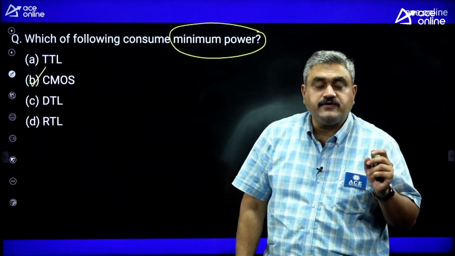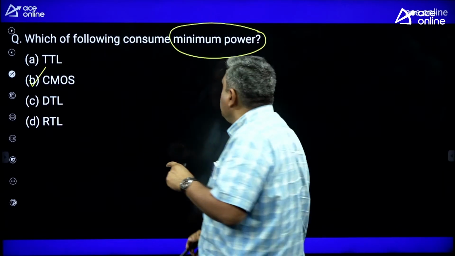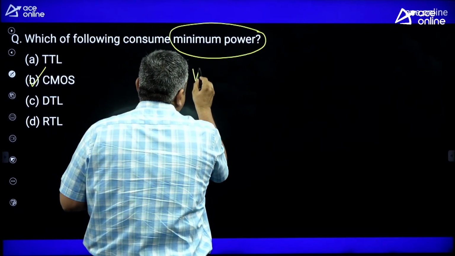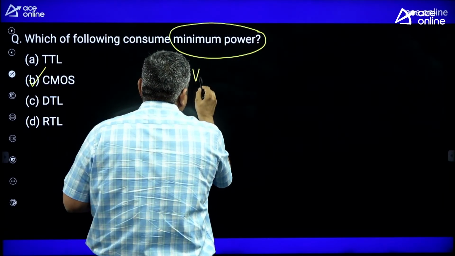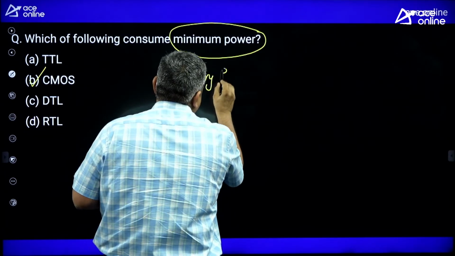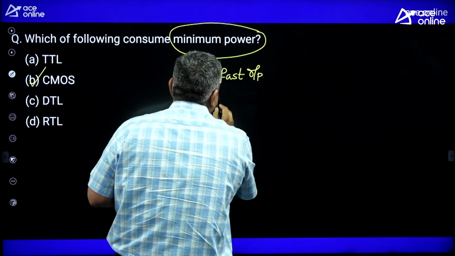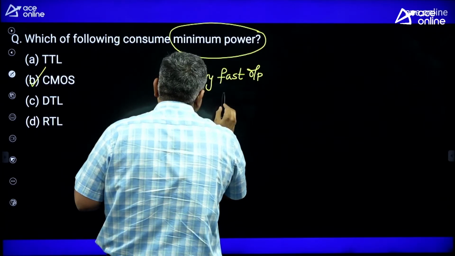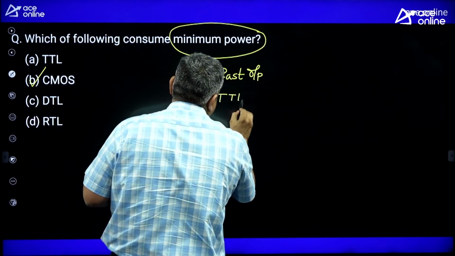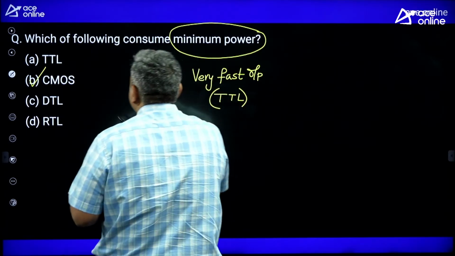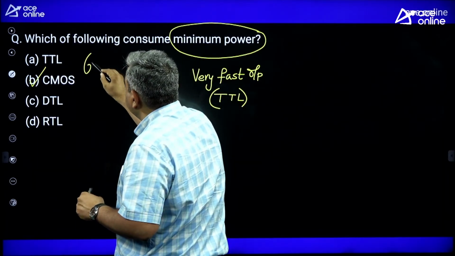There is no other chance. Now sometimes they may ask which one takes the least time or gives very fast outputs. So these are nothing but your TTL, transistor logic. These all come under gate families.